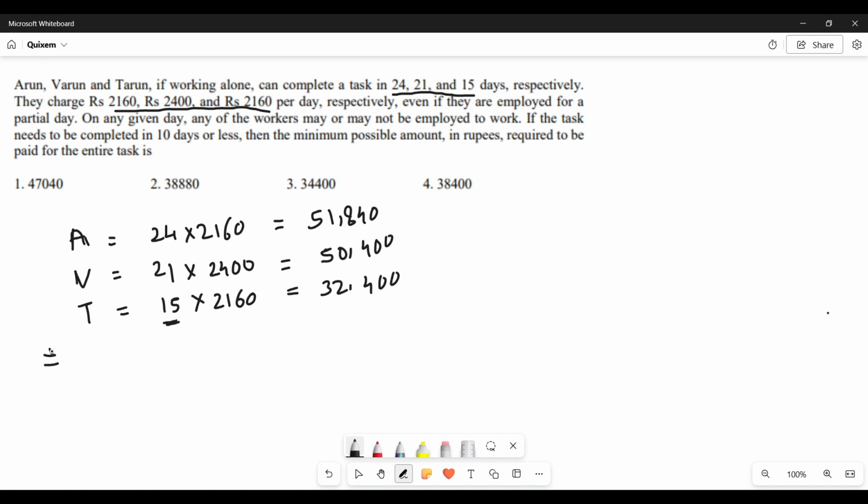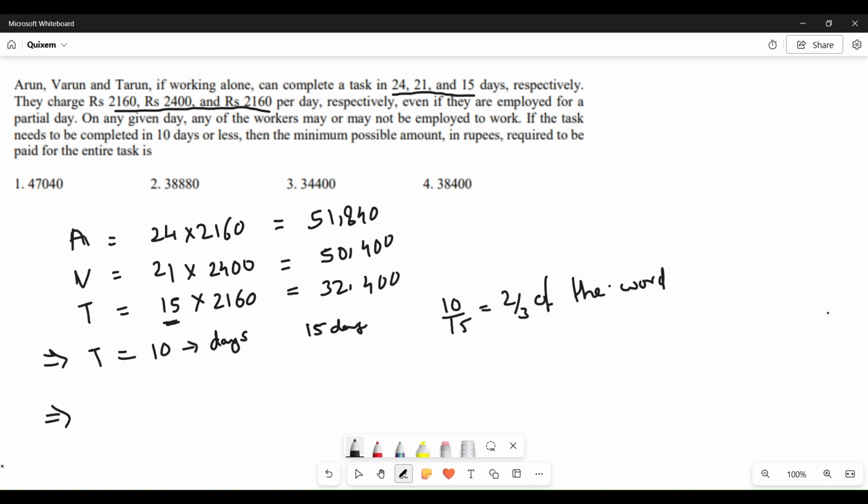So we'll employ the third worker, that is Tarun, for 10 days. And since he's working for 10 days and he needed 15 days, he will be completing two-thirds of the work, that is 10 by 15 is nothing but two-thirds of the work. So what is remaining? One-third of the work is remaining, right?